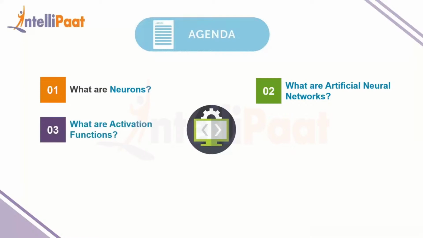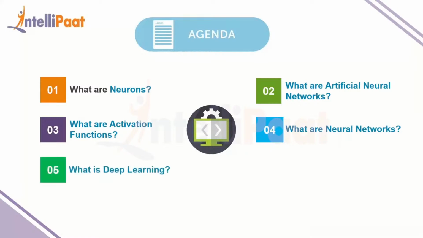Then we'll take a look at what are activation functions. They are a special kind of function that are really important for the functioning of our artificial neural network. Then comes what are neural networks. Now we'll take a look at what the activation function has done for us, and then we'll take a look at what are neural networks. And then finally, we'll take a look at what is deep learning. Deep learning is the concept that we'll try and demystify for you today. Once you get a basic understanding of all the concepts that we have expressed previously, learning a bit about deep learning is not going to be very difficult.